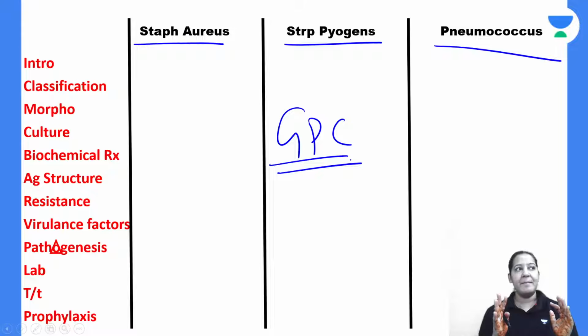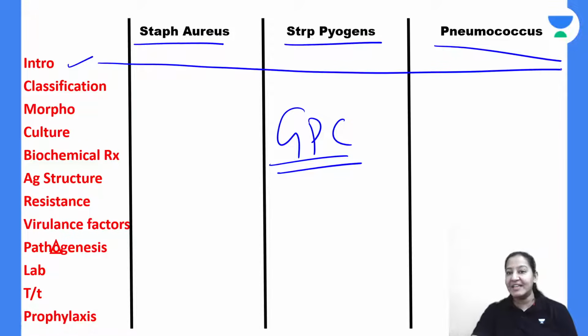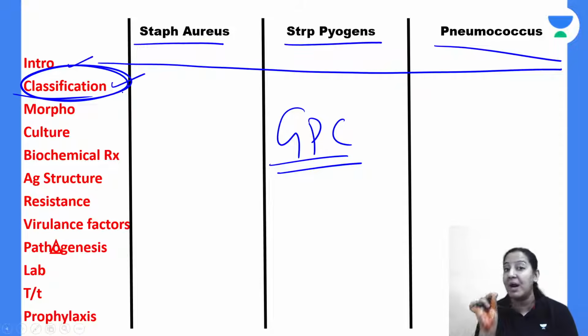I always follow a fixed protocol in which I teach bacteriology under the following headings only. For all bacteria, we cover bacteriology like this. With the introduction, I always tell you the name of the scientist who discovered that particular bacteria. Sometimes one-liner questions and MCQs come on the scientist. So for all the bacteria, you must at least write the name in a comparative manner. When any MCQ comes based on the scientist, it may click in your mind that this is the correct answer for this particular bacteria. Then you must know the classification of that particular bacteria. It is a must. Without that, you cannot pass your second prof exams.